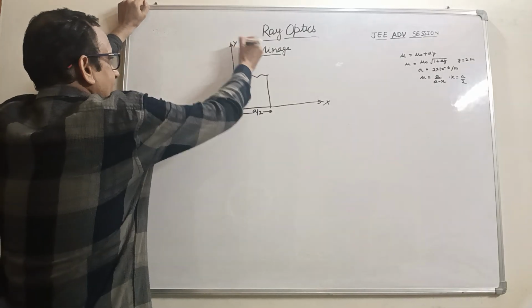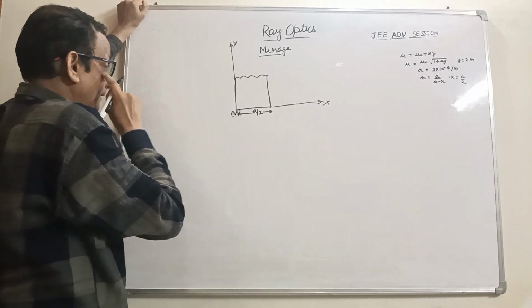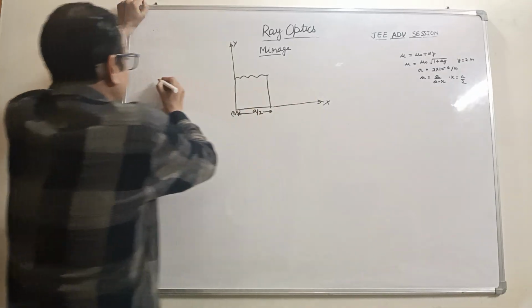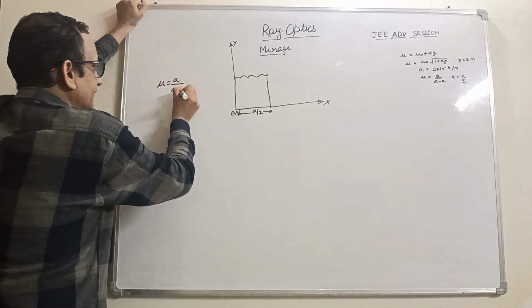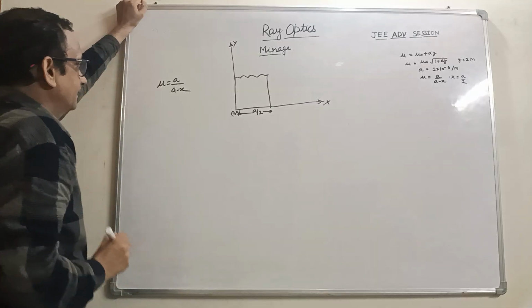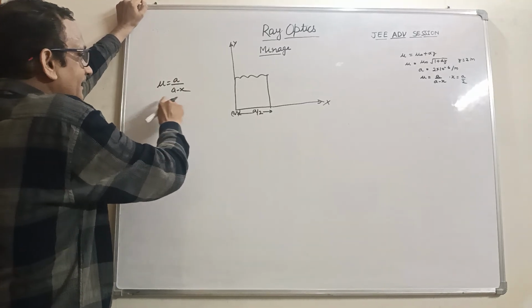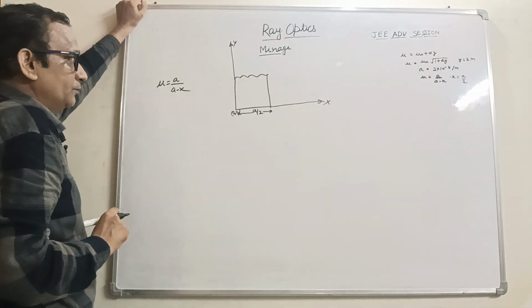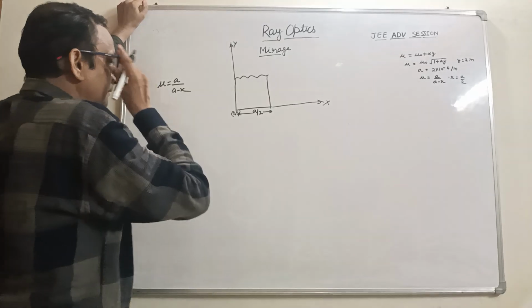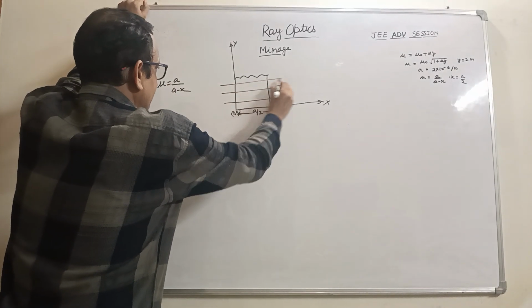Here given the refractive index is a upon a minus x. It means the refractive index is variable in the x direction. So we have to take the normal along this. This is the position of the normal here.